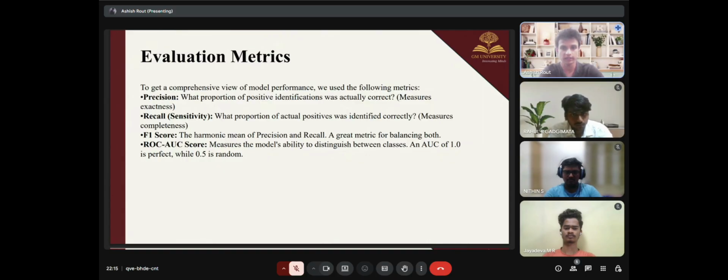Next, let's come to recall. Recall is also known as sensitivity. Basically, it measures how many actual positives were correctly identified, and its formula is true positive divided by the sum of true positive and false negatives. Next, let's come to the F1 score. The F1 score is the harmonic mean of precision and recall. Lastly, we come to the ROC AUC score. It tells how well the model distinguishes between different classes, for example the positive and negative. A value of 1 is a perfect model and 0.5 is random guessing.